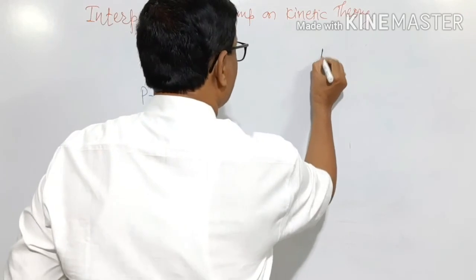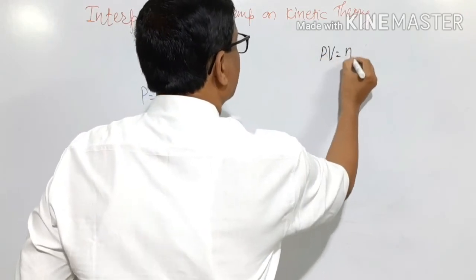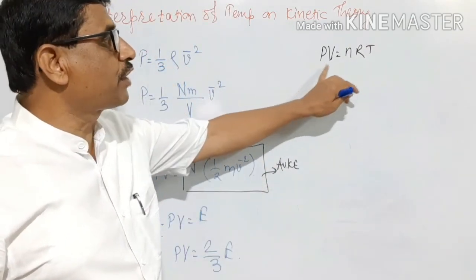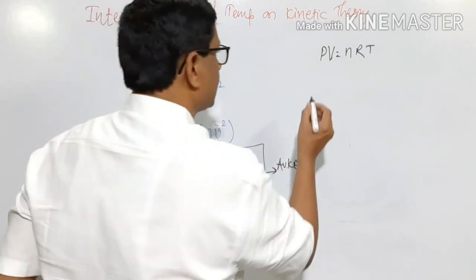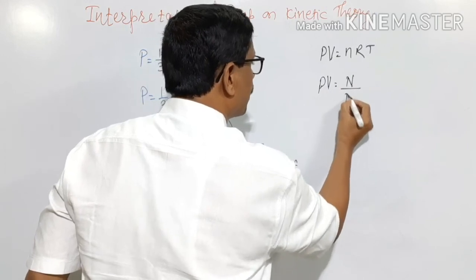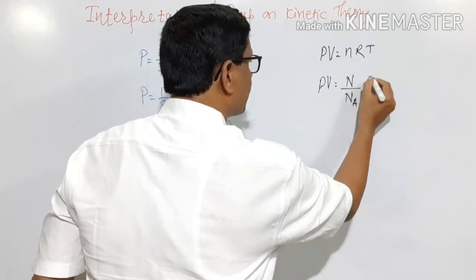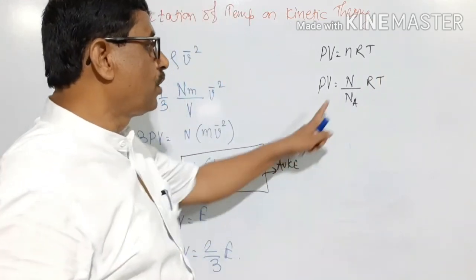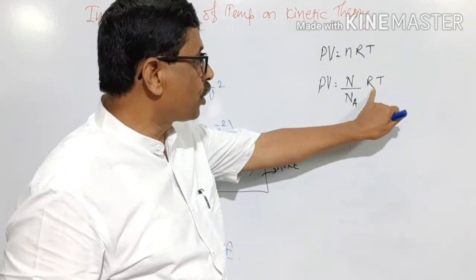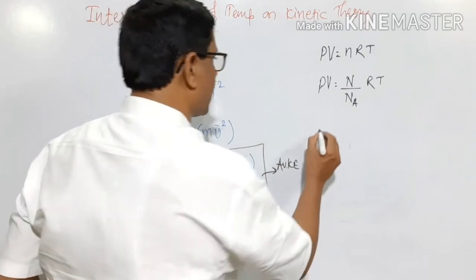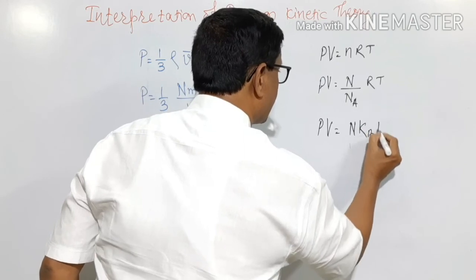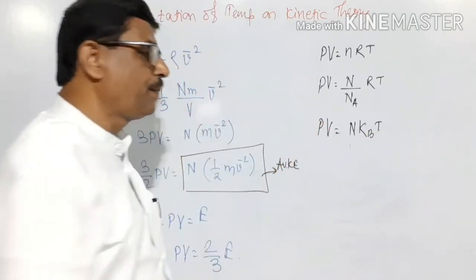Now, we know that PV is equal to nRT. This is the ideal gas equation for n moles of a gas. The ratio of the number of molecules present in a gas to Avogadro's number is equal to the number of moles of a gas, and the ratio of the universal gas constant to Avogadro's number is equal to Boltzmann's constant. Therefore, it is N into kBT is equal to PV.